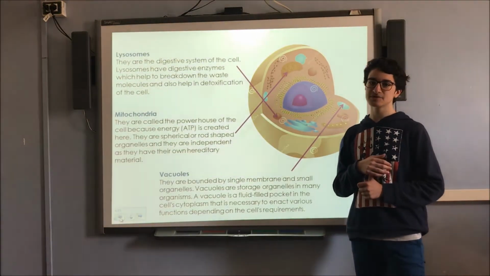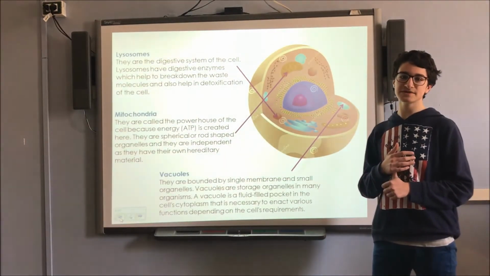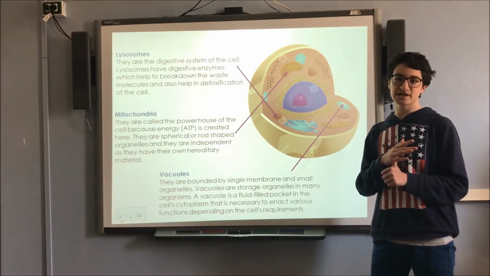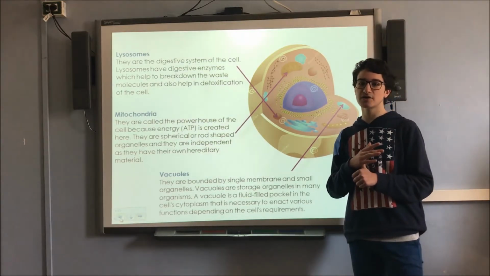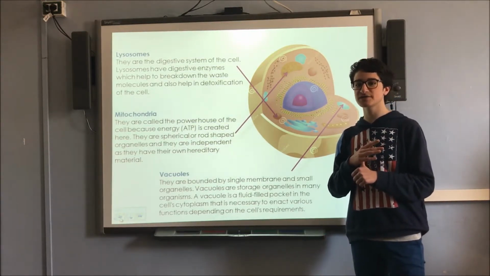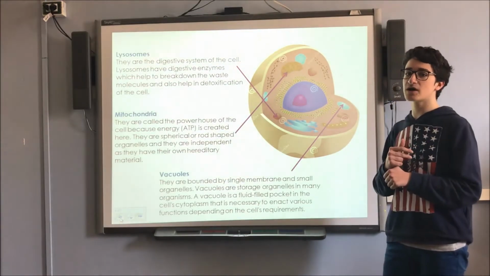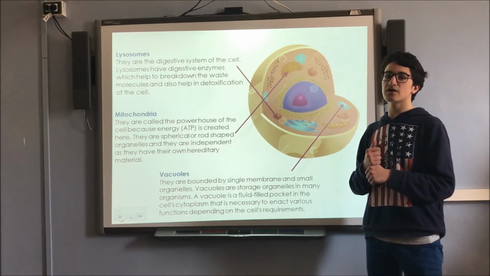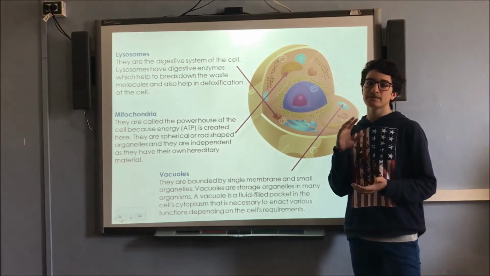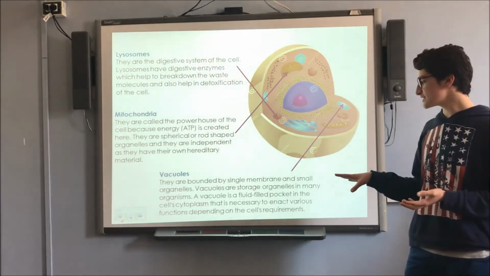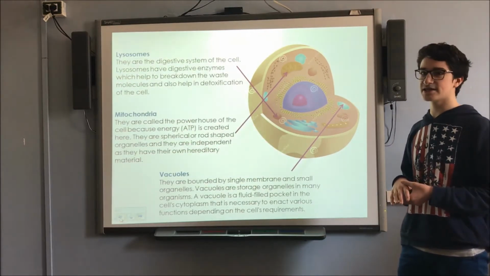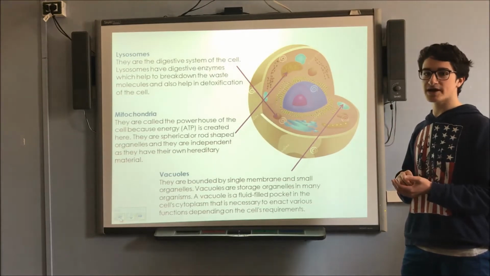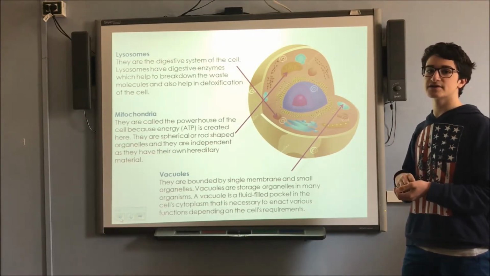There are lysosomes. Lysosomes are the digestive system of the cell, because they have digestive enzymes which help in the breakdown and in the detoxification of the cell. We have then mitochondria, which are the power center of the cell, and they are round-shaped or spherical. Vacuoles then are storage organelles in many cells, and they are fluid-filled pockets inside of the cell cytoplasm.